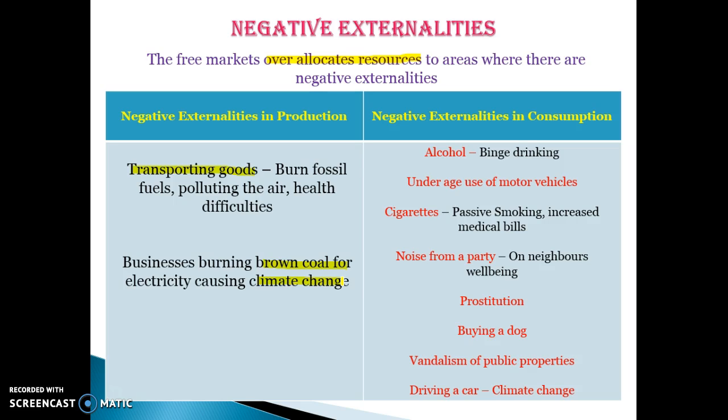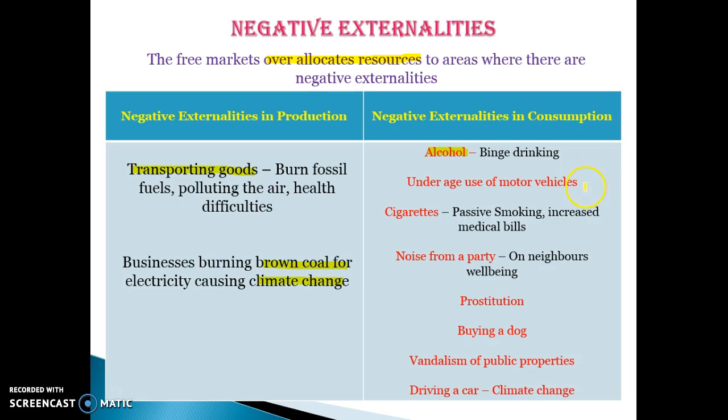And then we have our negative externalities in consumption, so things when we consume them. Alcohol is a good example. Alcohol, the negative externality is not your health being affected, because that's affecting you as the consumer. The negative externality is the fact that if you binge drink, you might cause violence and hurt other people. Or if you get really sick, the health costs for you, to society, of paying for your medication or your operations, that would be the third-party cost.